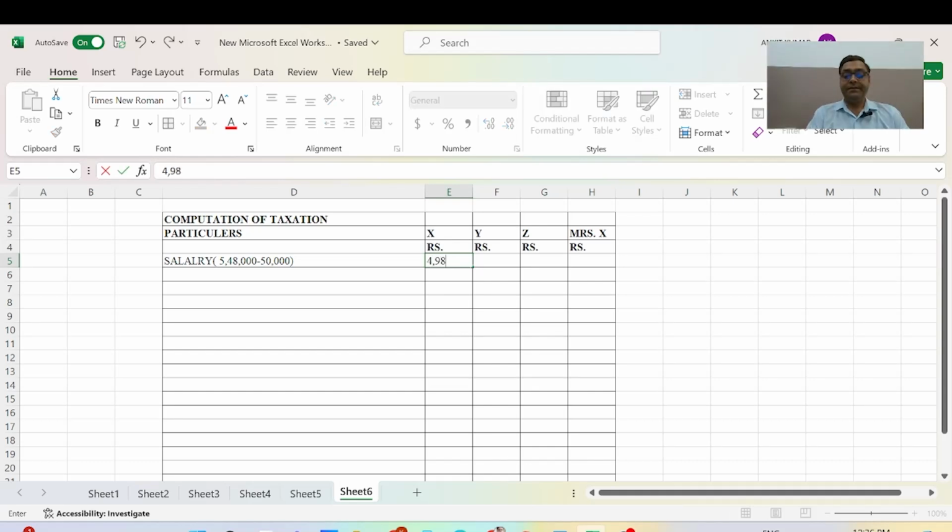4 lakh 98,000, and the salary for Y is nil, nil and nil.